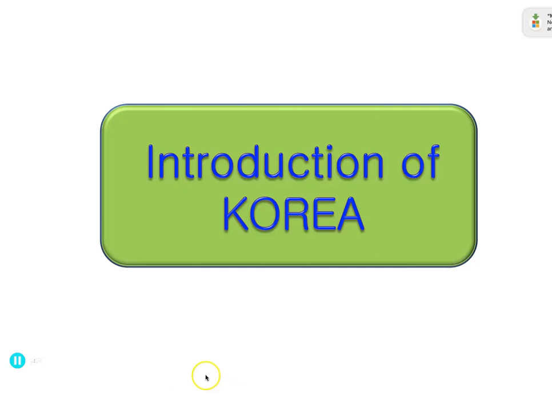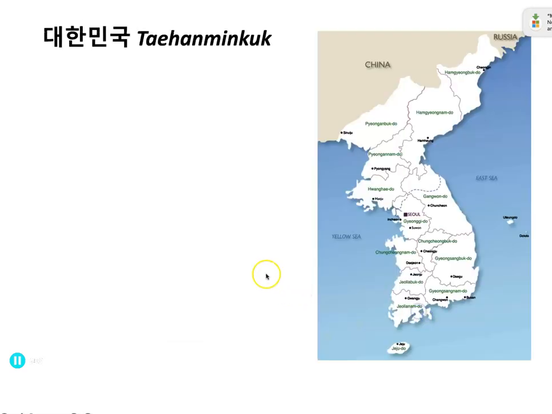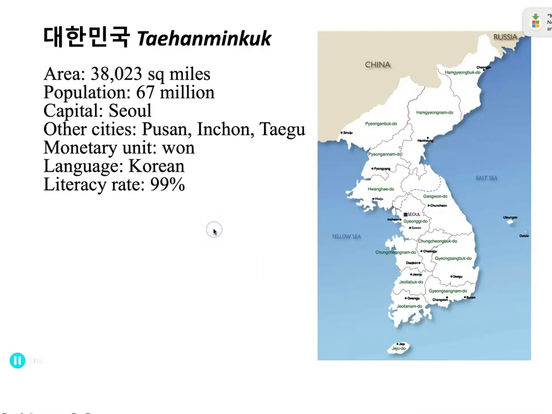Okay, first of all, introduction of Korea. What we are seeing here is the map of Korea. It's bordered by North China. This is the Korean Peninsula, and it's divided into North Korea and South Korea. And here's Seoul, and it's bordered by Japan on the south side. So these are the basic facts about Korea.